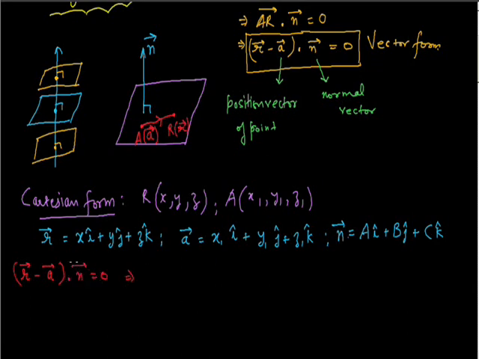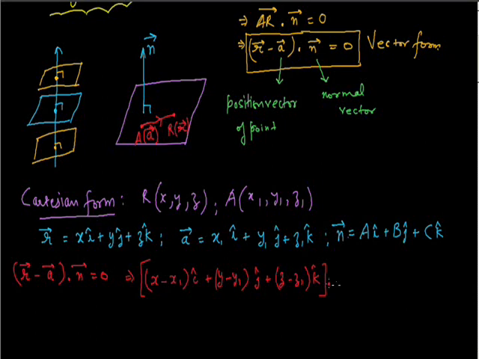So when you find the value of r vector minus a vector, you will get (x minus x1) i cap plus (y minus y1) j cap plus (z minus z1) k cap, dot A i cap plus B j cap plus C k cap, and its value is equal to 0.